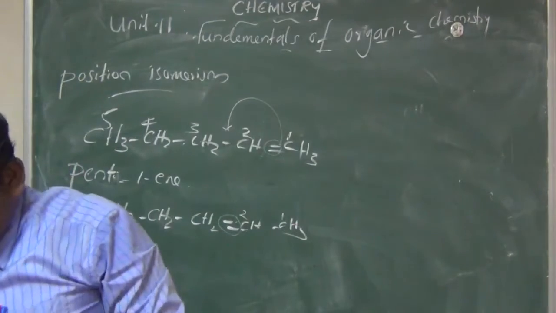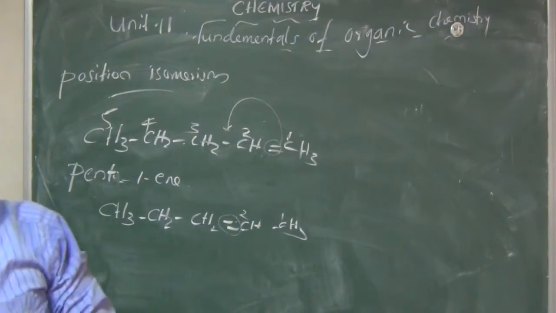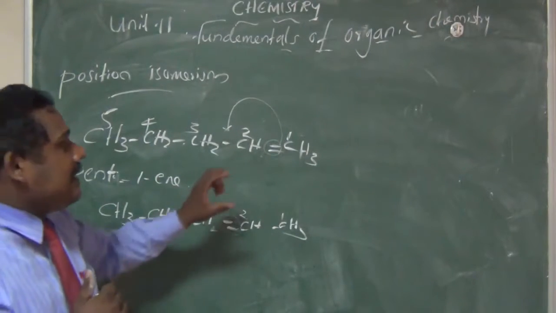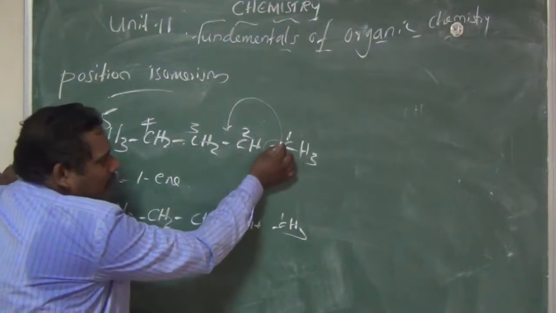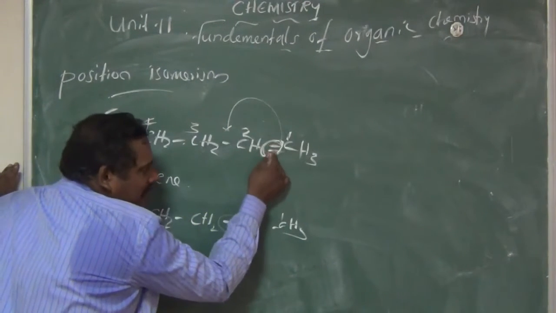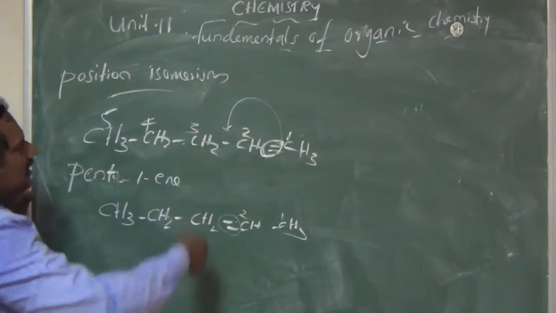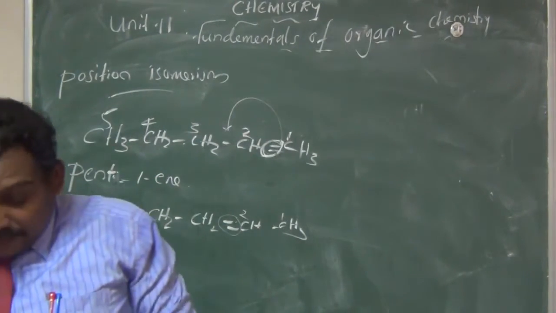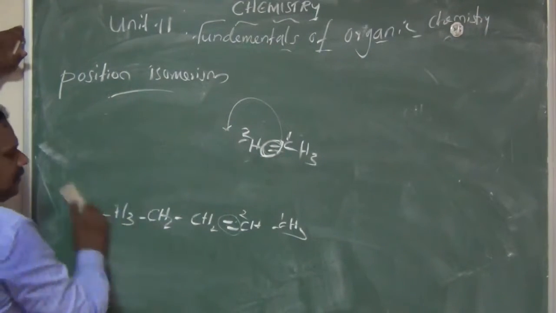So what is position isomerism? The compounds have the same molecular formula but differ in the unsaturated linkage. Here the unsaturated double bond is on the first carbon in the first compound, and in the second compound the double bond is in the second place. Okay, this is position isomerism, and also we can change the substituent. And one more example.